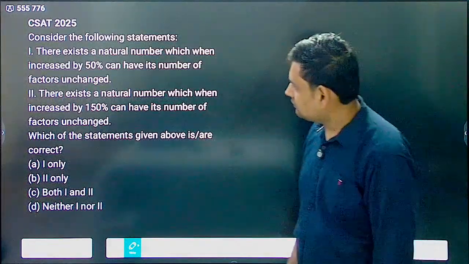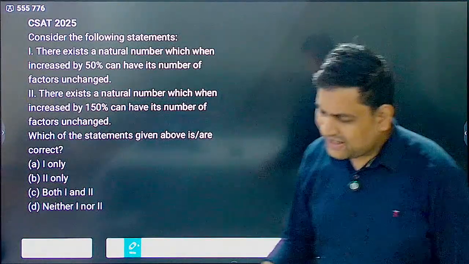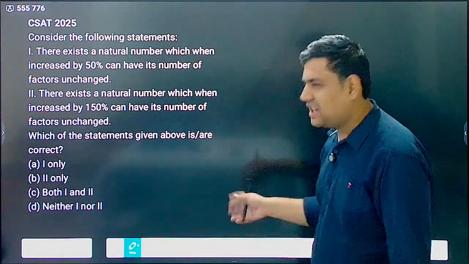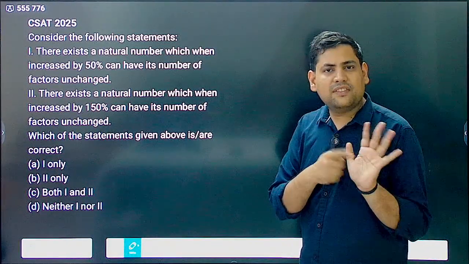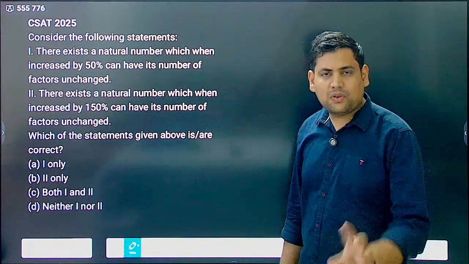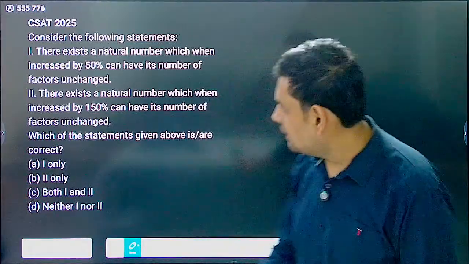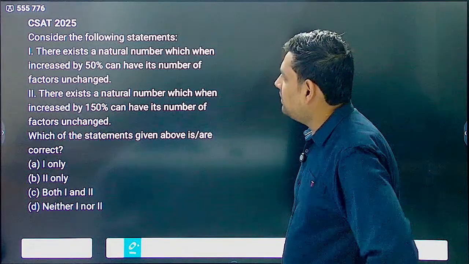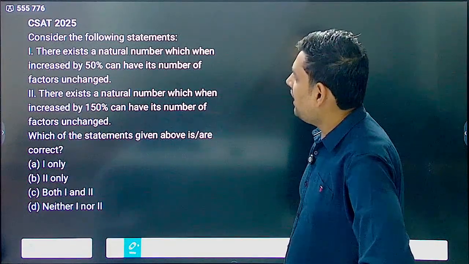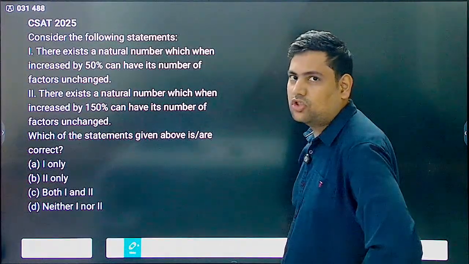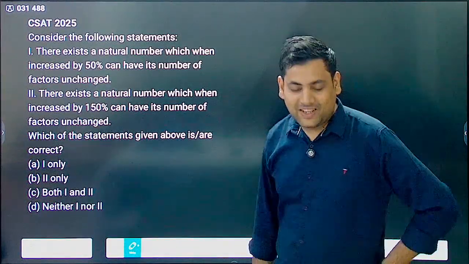Then let's see this again. Can you see all these questions are revolving around 2, 3, 4, 5, 6? Just these 4, 5 numbers. See if you can find this. There exists a natural number which, when increased by 50%, can have its number of factors unchanged. Is there such a number?